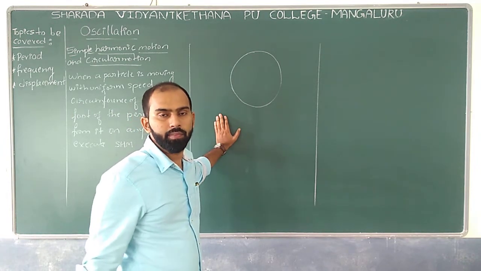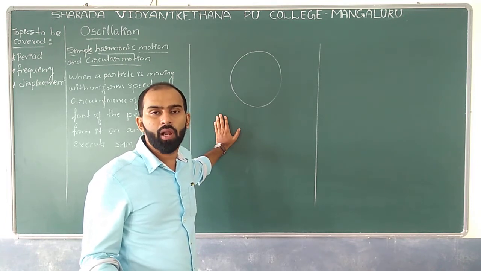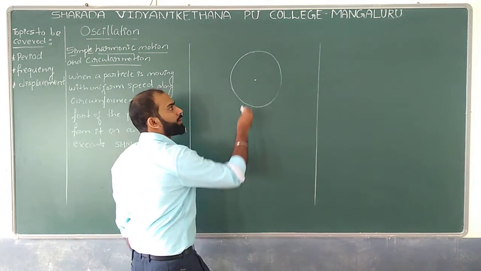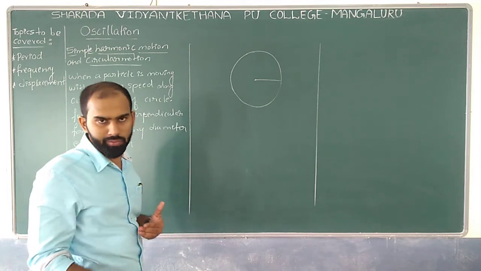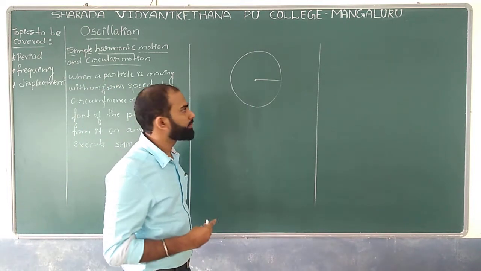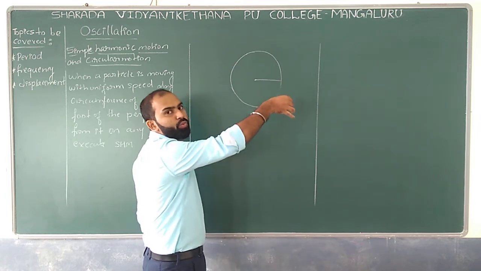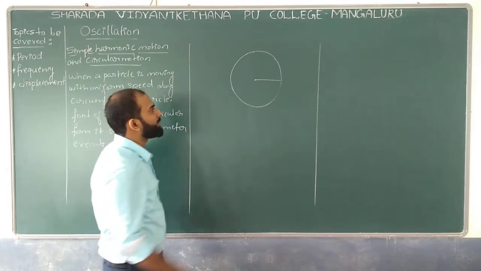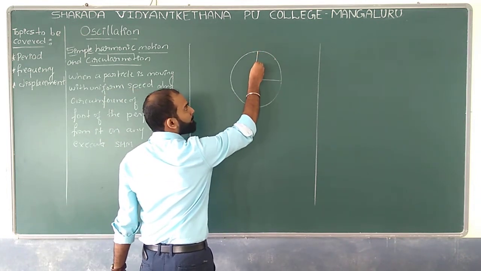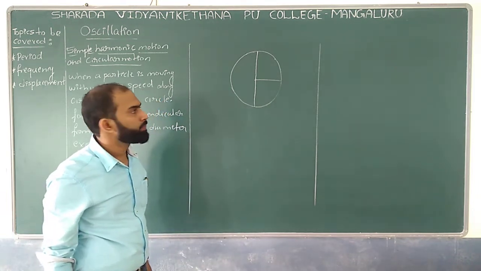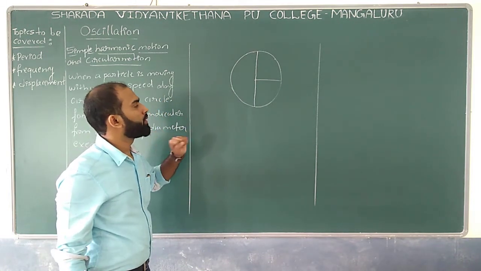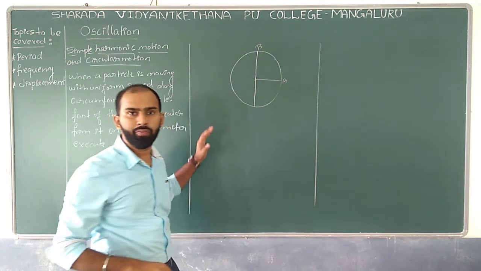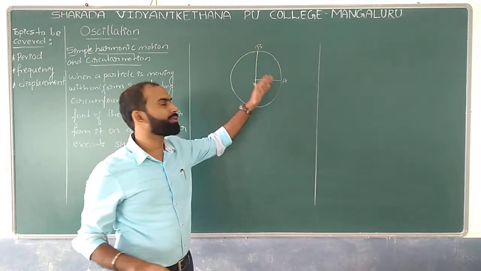Let us take one circle. Imagine you are one particle which is revolving around a circle somewhat like this. Let us say this is the center of the circle, and this could be the radius of the circle. I will take A as the radius. Now imagine your particle has moved up to point P over here. If I take one vertical diameter on the y-axis, let us say this is point A and this is point B. Let us say this is the x-axis and the y-axis can also be taken.